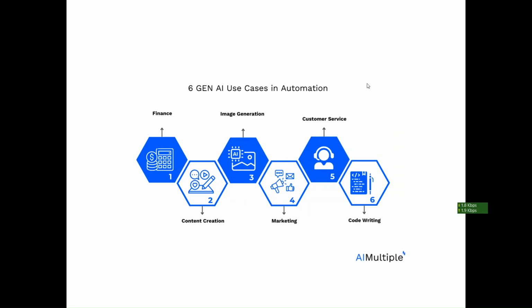And what are the use cases which we can do in automation? For example, finance, I told you about the stock market. It helps in finance, content creation, image generation, and marketing. It helps in customer service, telecalling, all the customer service, and it helps in writing code. All these use cases we can generate with the help of Gen AI, and we can do the automation. So all these things can be achieved with the help of Gen AI.